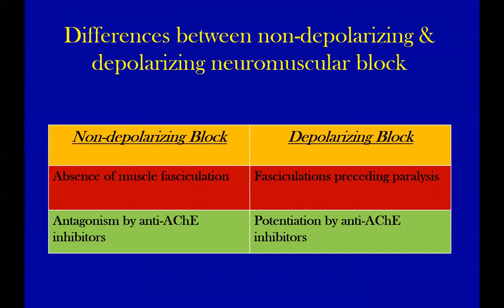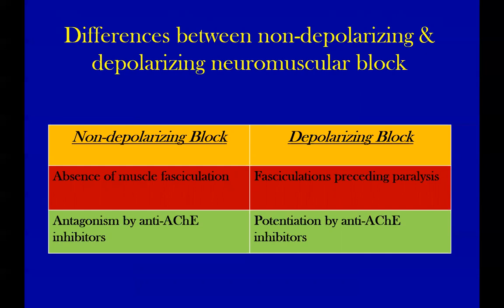Non-depolarizing blockers like vecuronium cause muscle paralysis right away without fasciculation. On the other side, with depolarizing succinylcholine, there will be initial fasciculation. In other words, it will worsen the fit. In a non-depolarizing block, you reverse it with anticholinesterase inhibitors like neostigmine, but with succinylcholine, no. Why?